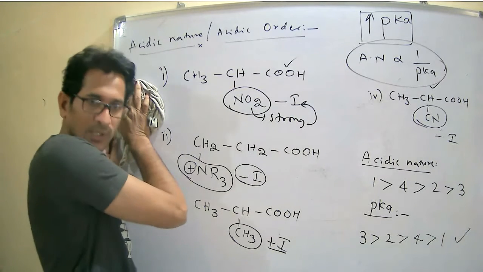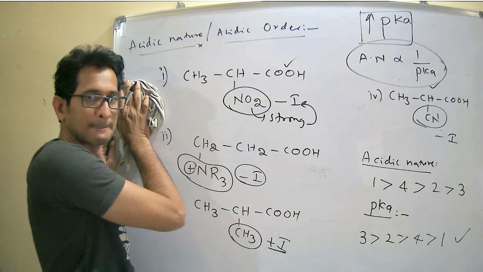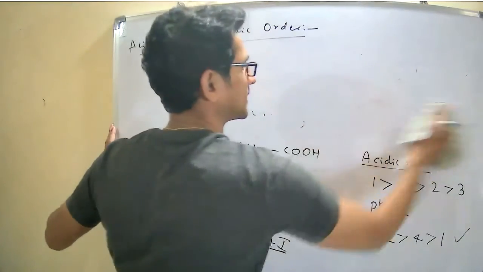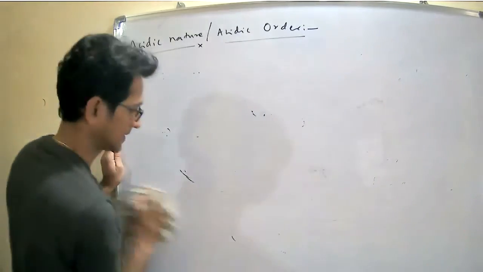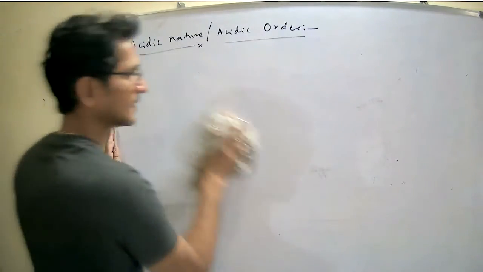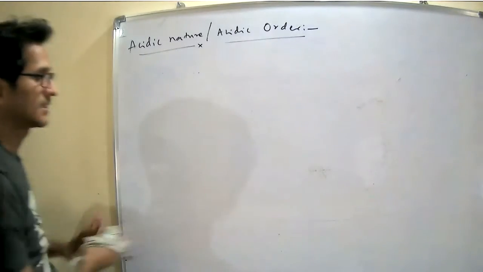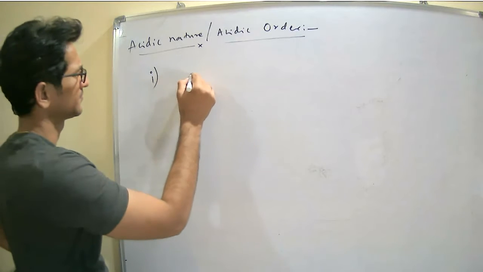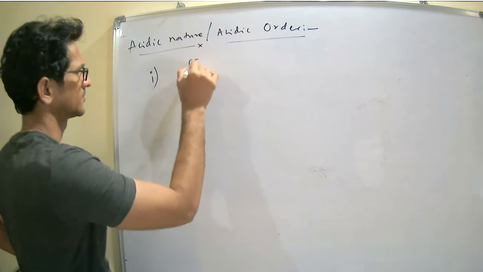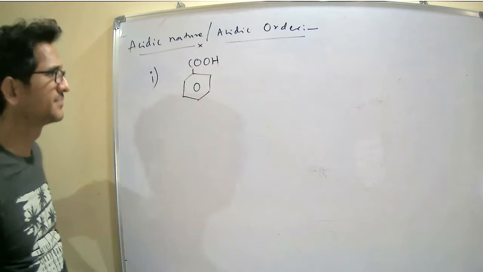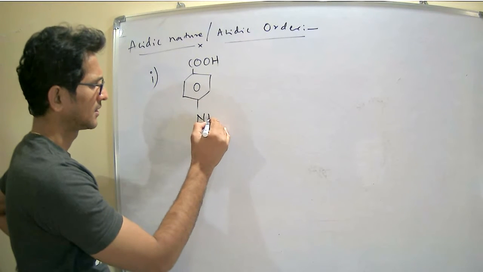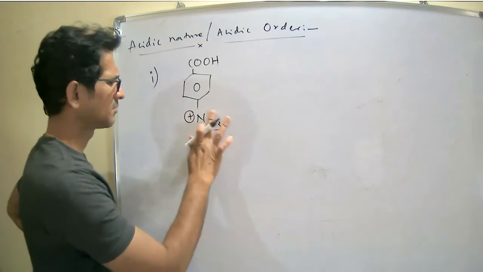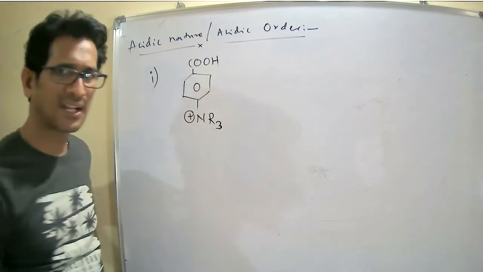Next. Have a look. Next one: benzoic acid with NH3 plus, or NR3 plus, a strong electron withdrawing group.